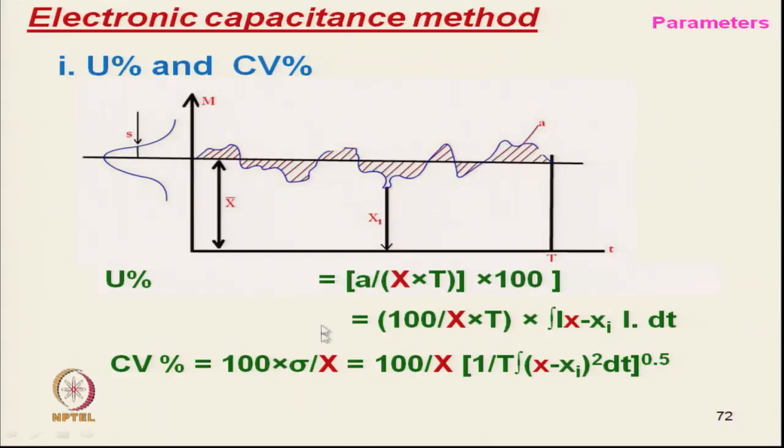Similarly, the coefficient of variation is the standard deviation under root, divided by the mean. We can write the standard deviation in this form, and this is the mean, and here also the k value gets cancelled out. For a normal distribution we have seen that CV is related to the mu value by 1.25 times.